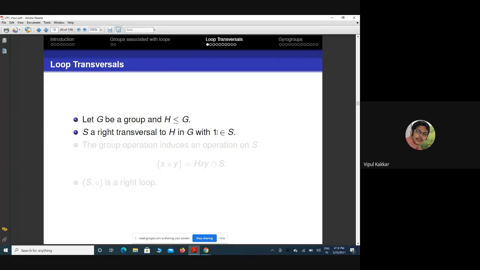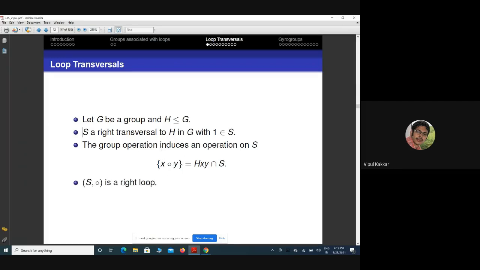So the group operation induces a binary operation on S like that. What it means is, take x and y from S. They are coset representatives: there is the coset Hx and the coset Hy. Multiply Hx and Hy, and we get Hxy. Now I would like to see the representative for Hxy, so intersect with S. This gives a binary operation x∘y, defined in this manner.